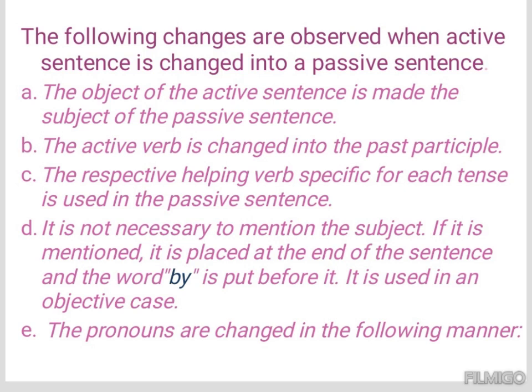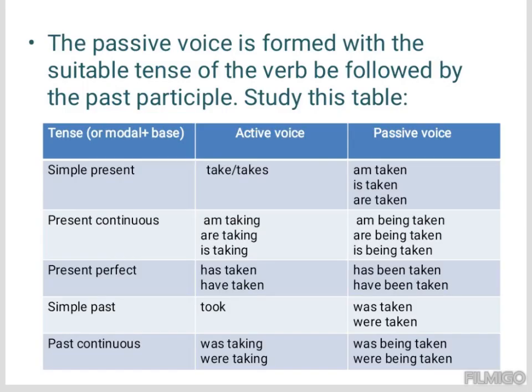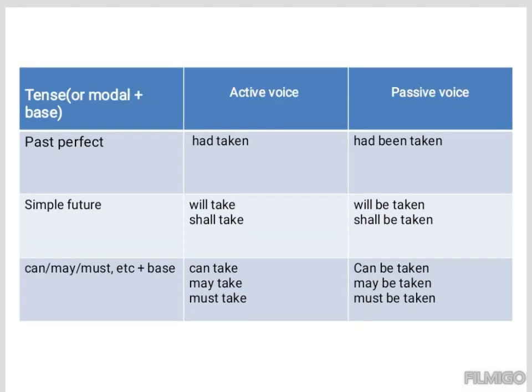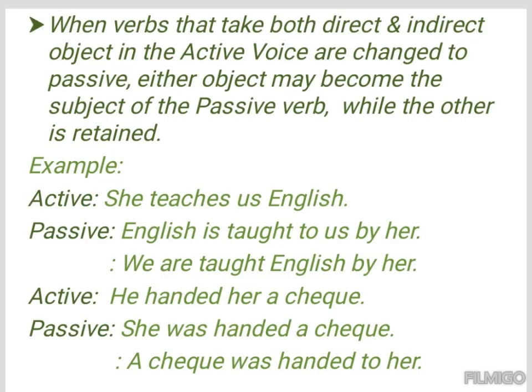The pronouns are changed in the following manner: I by me, we by us, you by you, she by her, he by him, they by them. The passive voice is formed with the suitable tense of the verb be followed by the past participle. Study this table. Imperative sentences are those sentences which imply order and begin with a verb. In the passive voice of an imperative sentence, we use let be with the third form of the verb. Open the door. Let the door be opened. Read this book. Let the book be read.